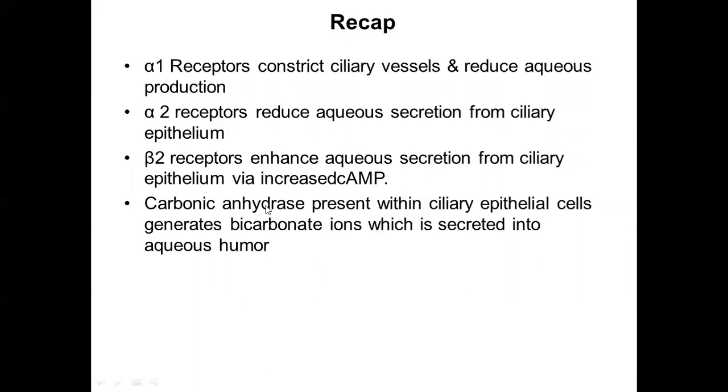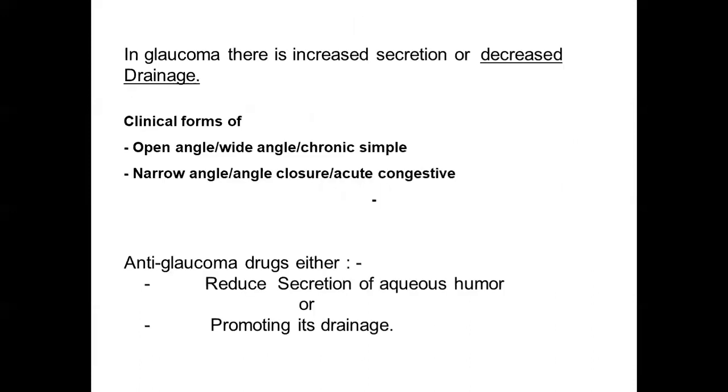Then you have an important enzyme called the carbonic anhydrase enzyme, which is present within the ciliary epithelial cells. The role of this enzyme is to generate bicarbonate ions, which are secreted into the aqueous humor. So these are all the receptors which play a role in the production and secretion of aqueous humor. Now, when does glaucoma result? In glaucoma, there is either increased secretion or decreased drainage.